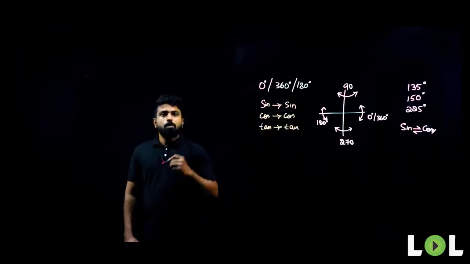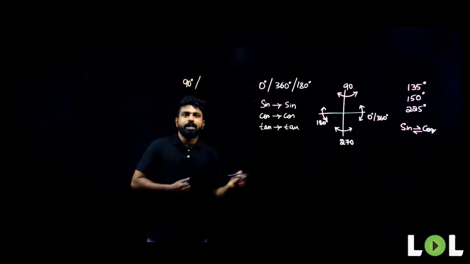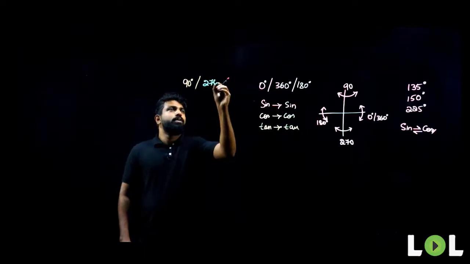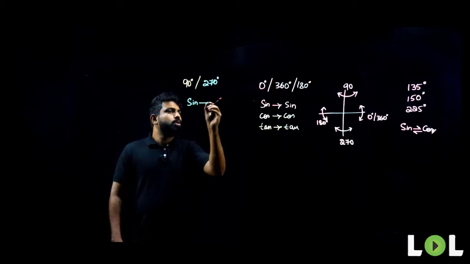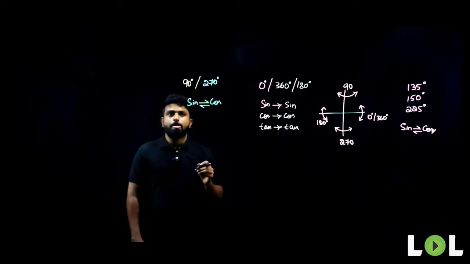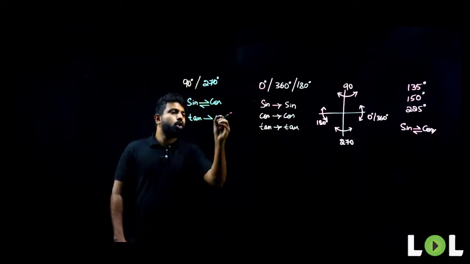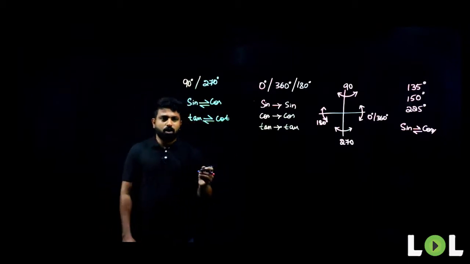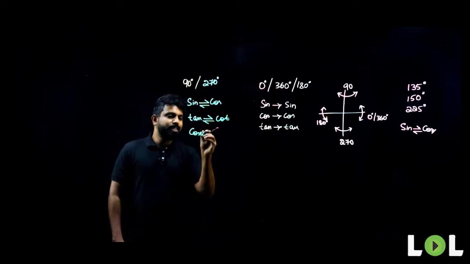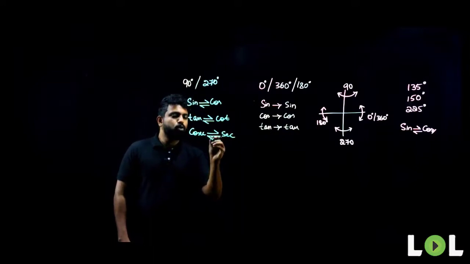Now, what about 90 degrees or 270 degrees? If it's 90 or 270 degrees, what happens? Sine changes to cos and cos changes to sine. It will be vice versa. Similarly, tan changes to cot and cot changes to tan. Similarly for cosecant, cosecant changes to secant and secant changes back to cosecant.